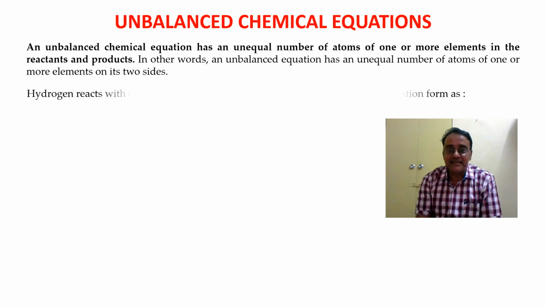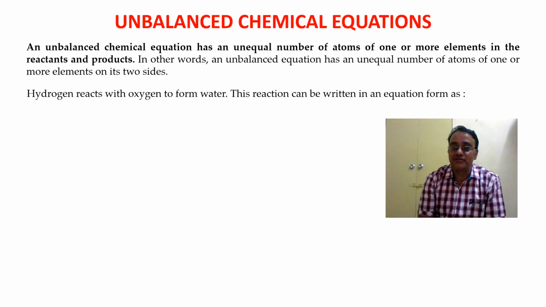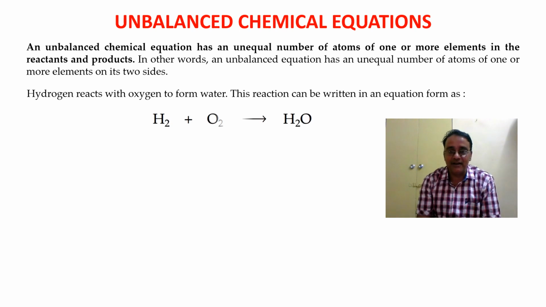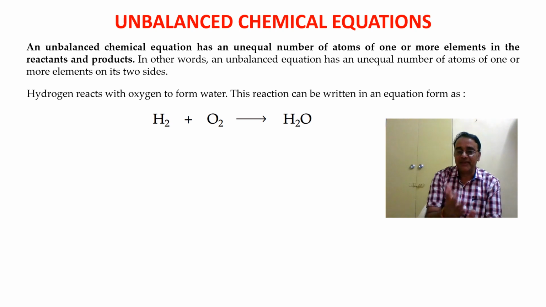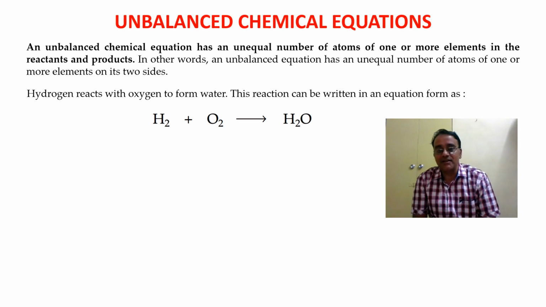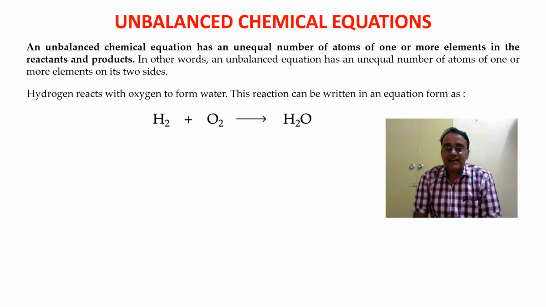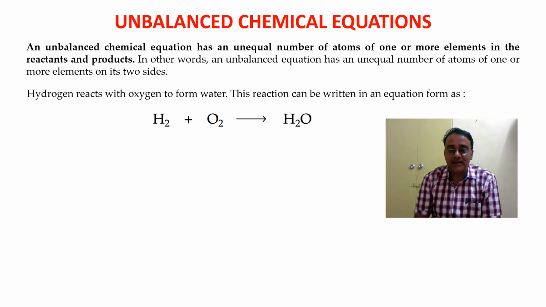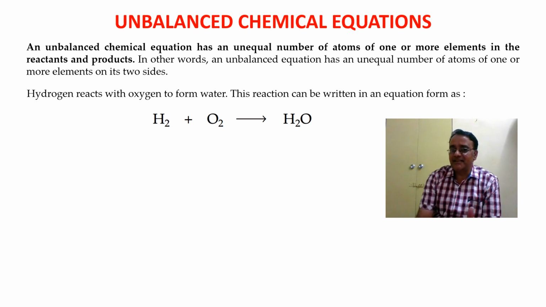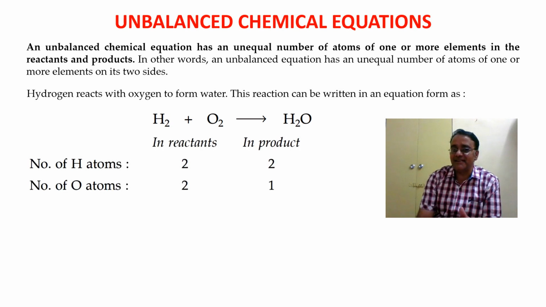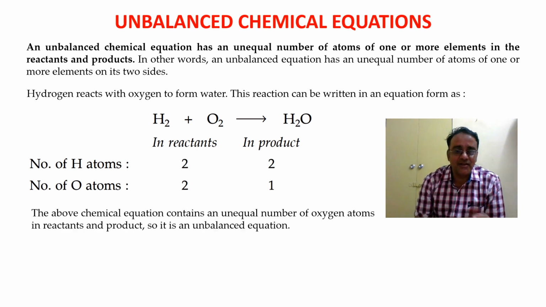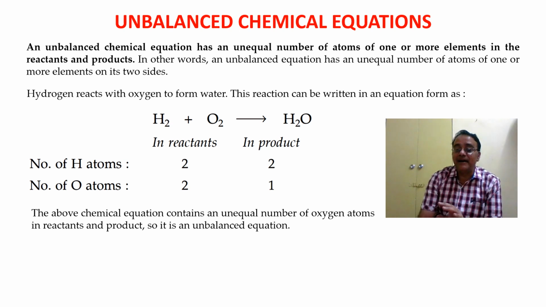So we'll see one example. When hydrogen reacts with oxygen, it will form water. So how we will write the equation: H2 plus O2, it forms H2O. Now see, left hand side, the number of atoms for oxygen is 2, while on the right hand side, the product side, it is 1. That means these are not balanced. So what we are observing is that the hydrogen atoms on both the sides are same, but oxygen is not same. So that means it is an unbalanced equation.